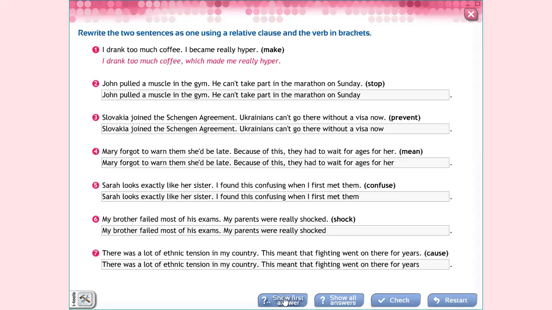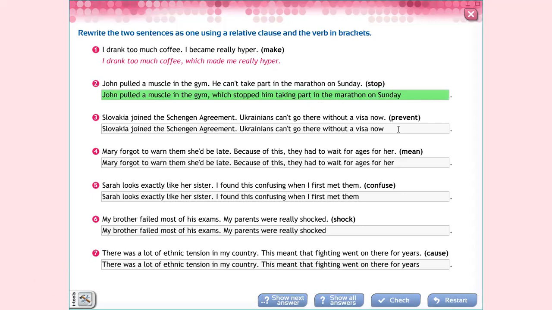What relative pronoun do you use? Which muscle in the gym? John pulled a muscle in the gym, which stopped him. We're talking about the muscle, not the gym. It's which, that's why we use which, because we're talking about a muscle. Stopping him taking part in the marathon on Sunday, like that, okay?